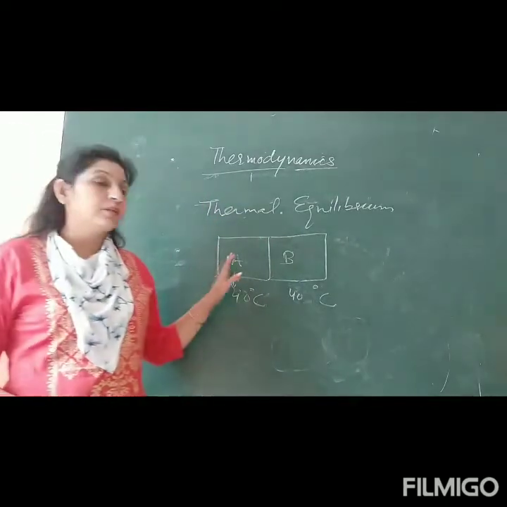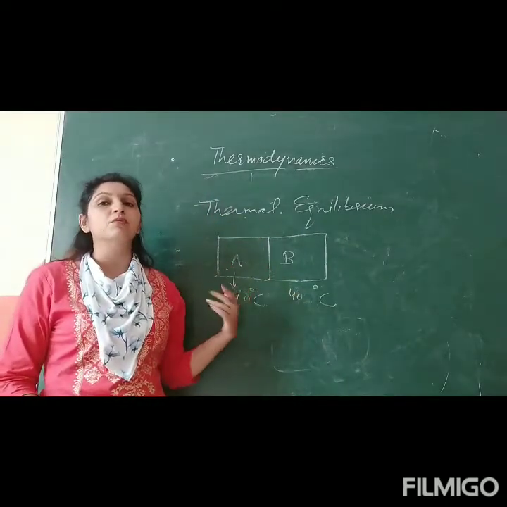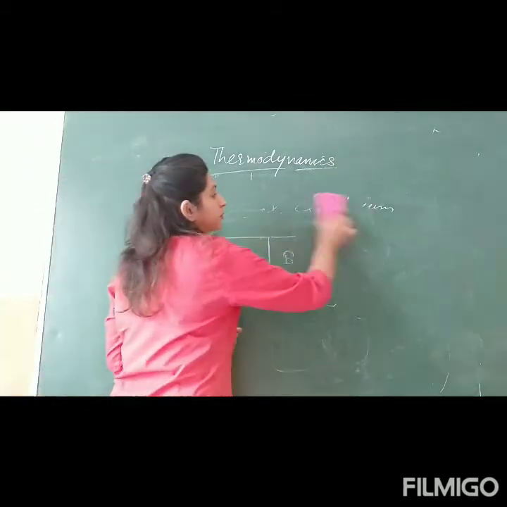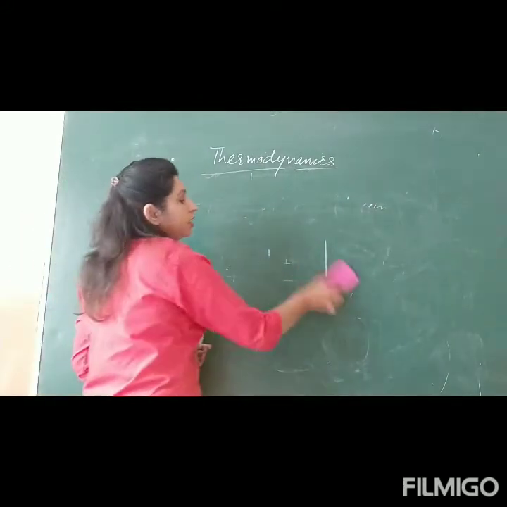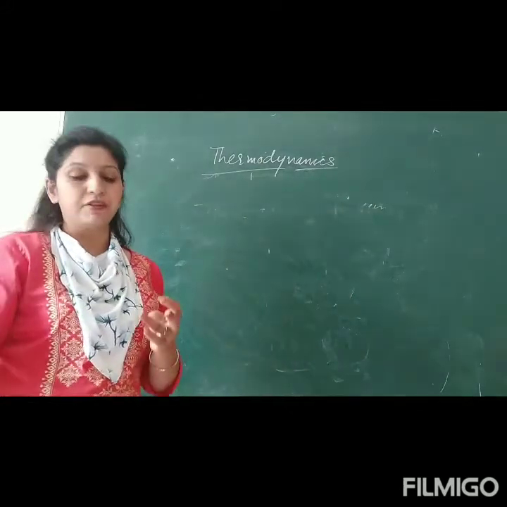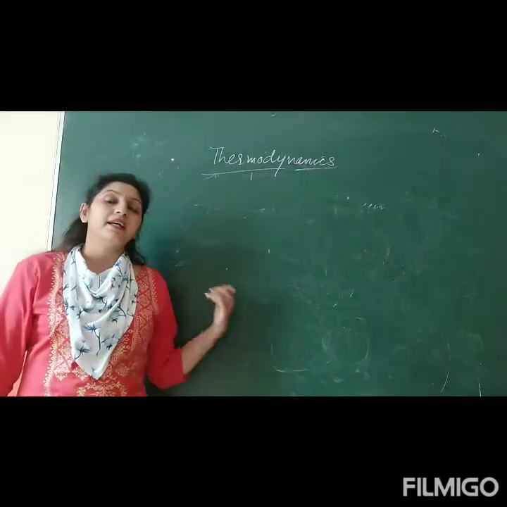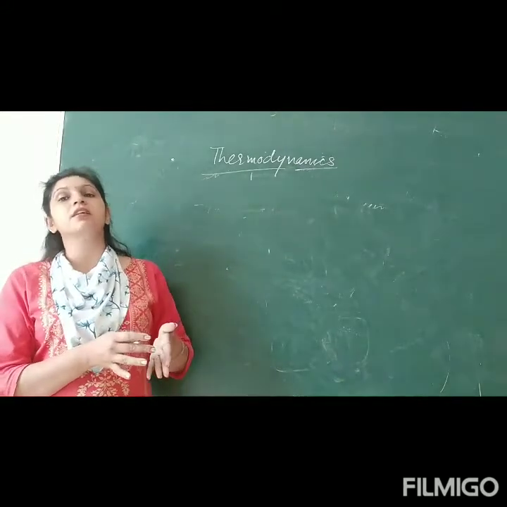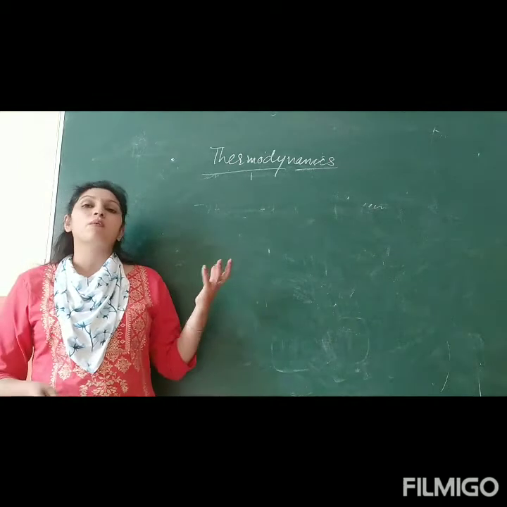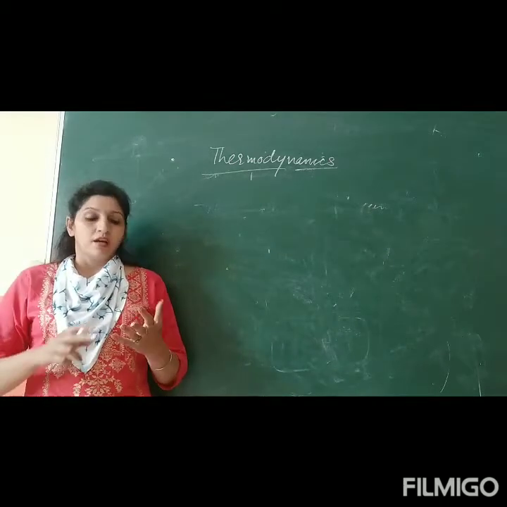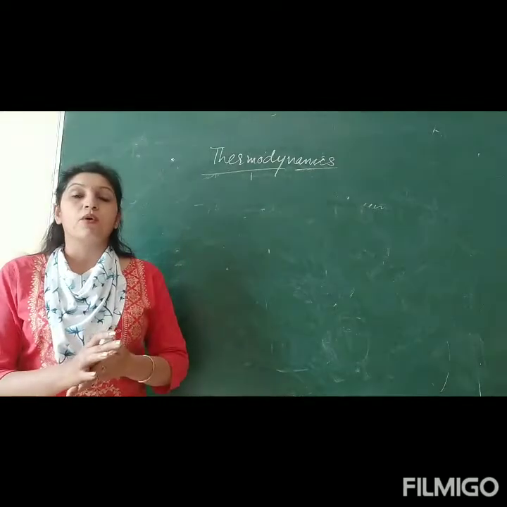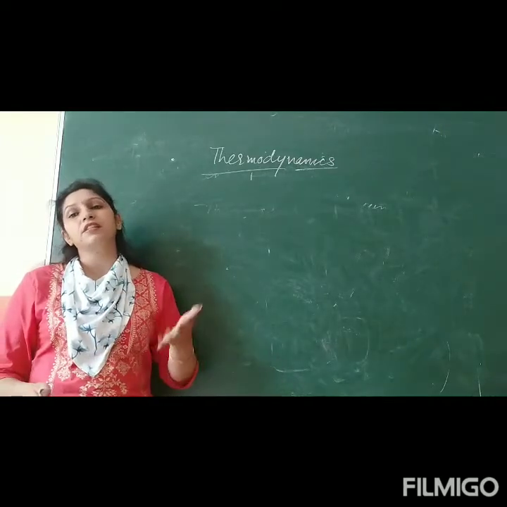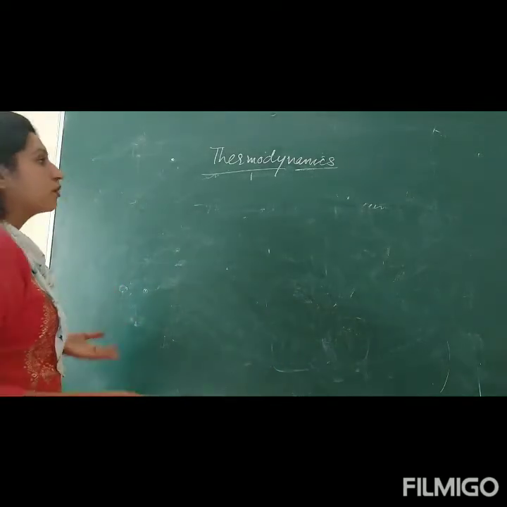So what is the condition for thermal equilibrium? That the temperature of both the systems should be the same. And based upon thermal equilibrium, there is the zeroth law of thermodynamics. Now why is there a zeroth law? Generally we have first, second, third, fourth and so on. So why is the zeroth law needed? Because the first law and second law of thermodynamics were discovered earlier, and after them this law was discovered. Now this law contains a quantity called temperature, which is the fundamental of all thermodynamic concepts. So it should come before the first and second law.